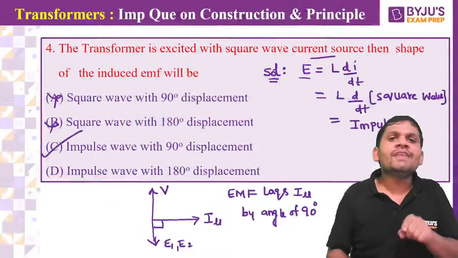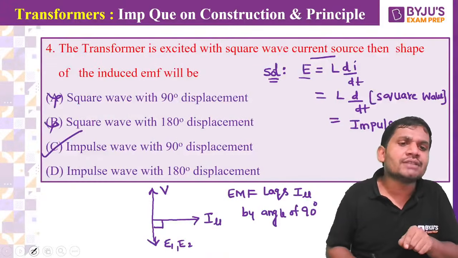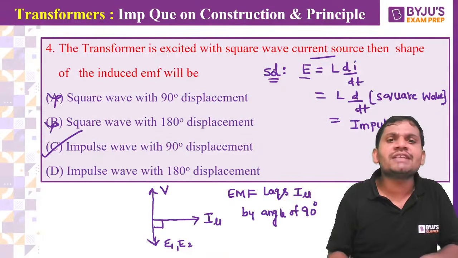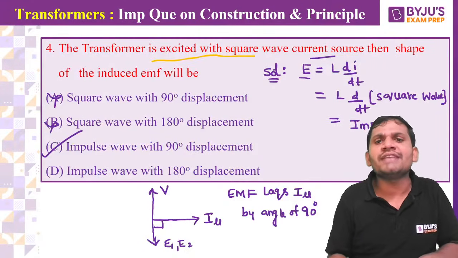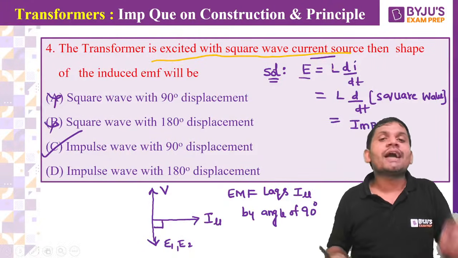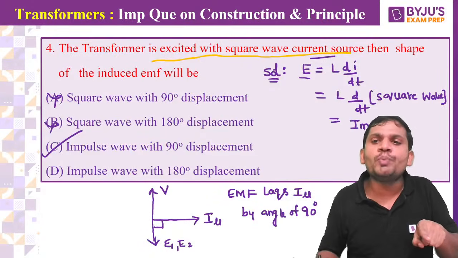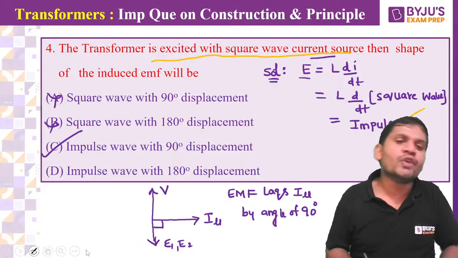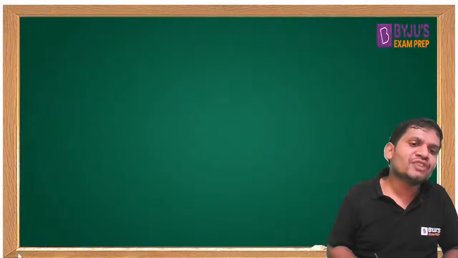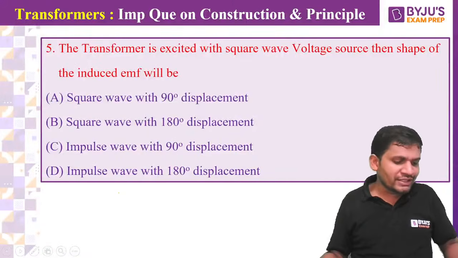Okay, here in this question, which excitation is given, students? The transformer is excited with square wave current. Current excitation is given. That's why the output is nothing but a differentiation of the input waveform. Clear, students?